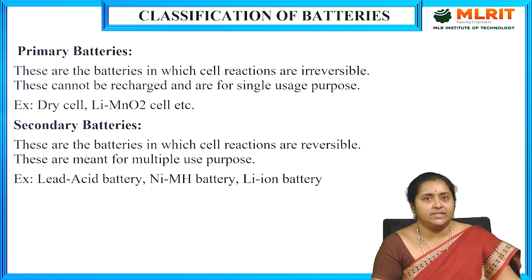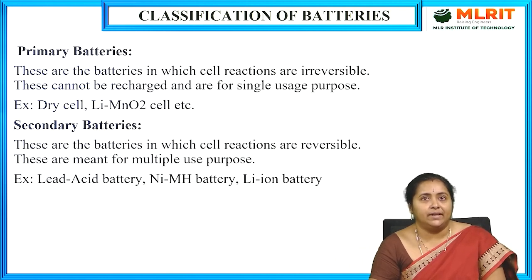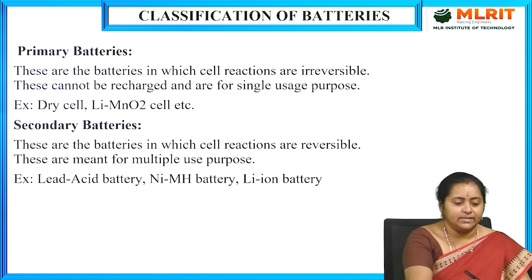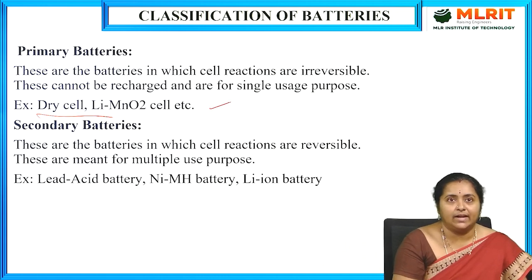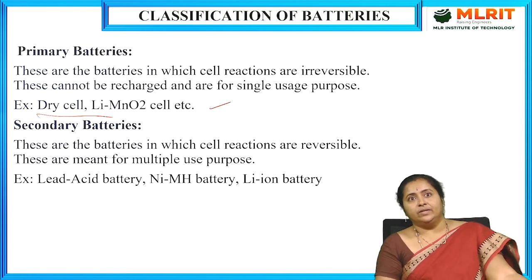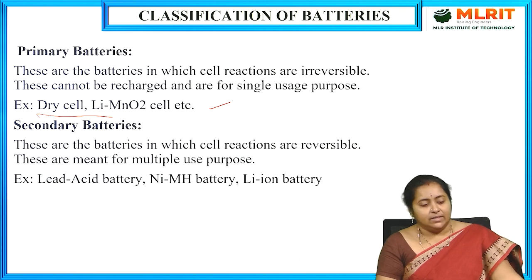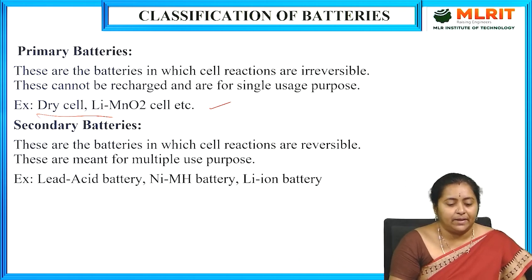These are batteries in which the cell reactions are not reversible. If you store chemical energy in this type of battery, it converts that chemical energy into electrical energy, and after single usage it is to be discarded. Such batteries are called primary batteries. Examples are the dry cell and Leclanche cell. In day-to-day life we also use Duracell and Nippo batteries as a source of electrical energy. All these come under primary batteries.